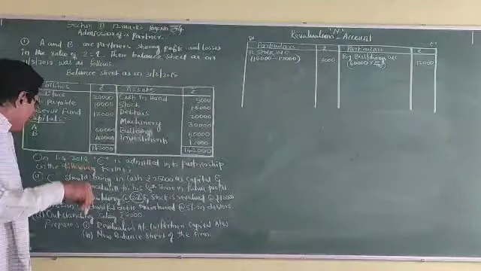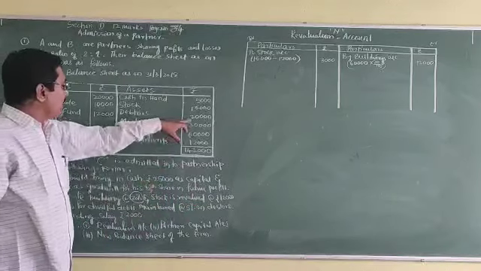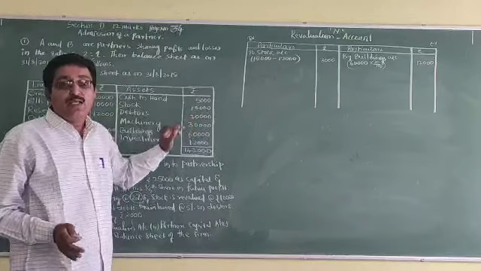Next, coming to the provision for doubtful debts maintained at 5% on debtors. To the extent of 20,000 we showed our credit to the third party.